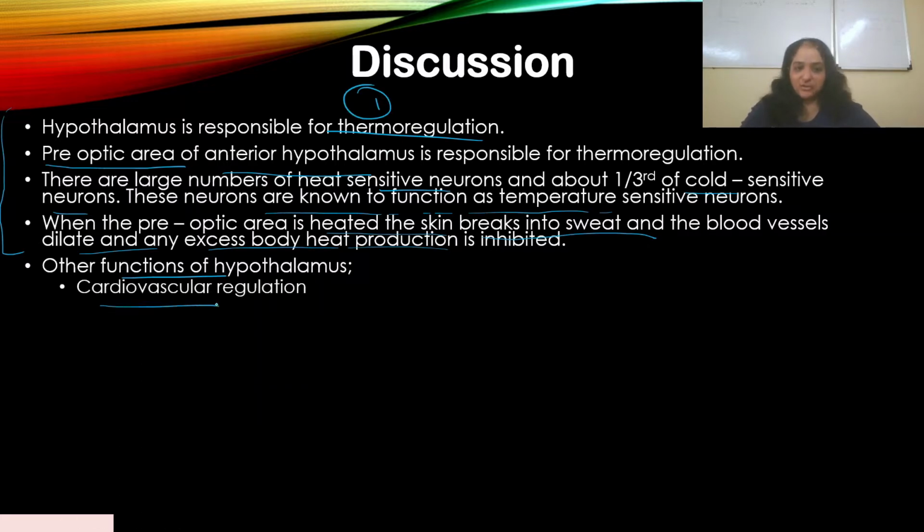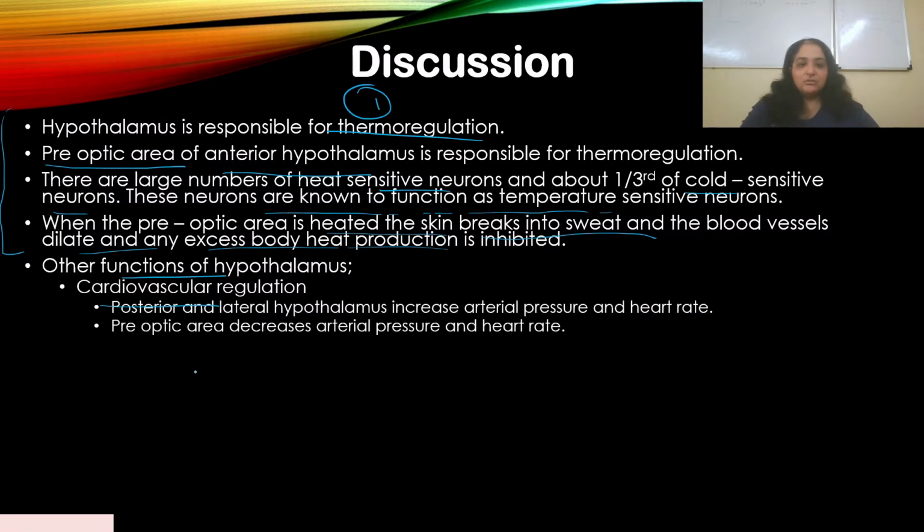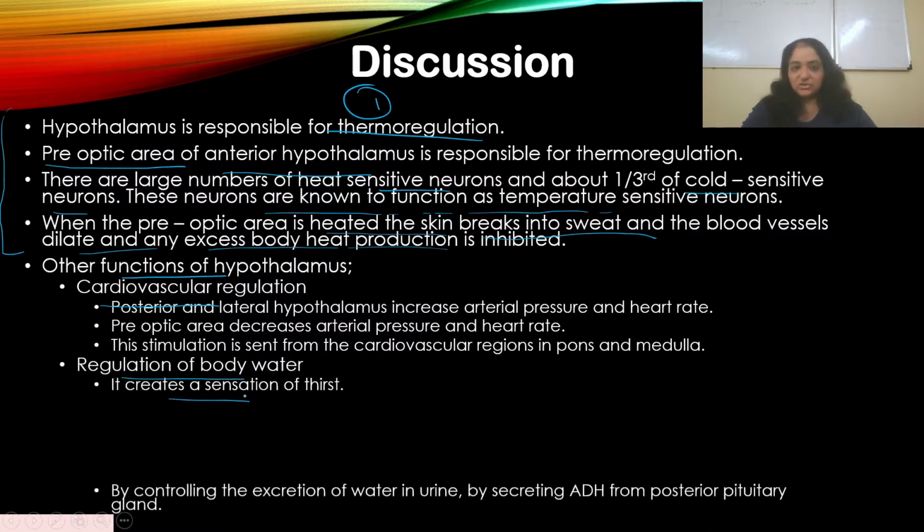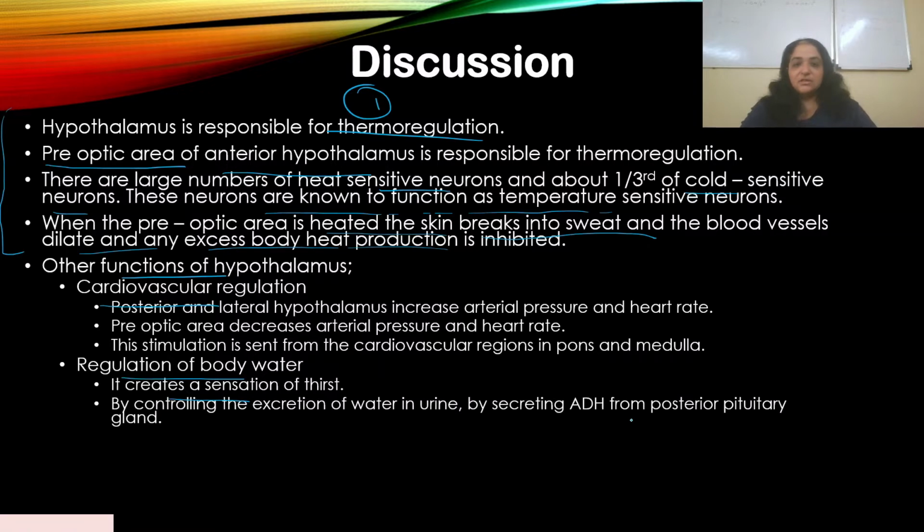There's also cardiovascular regulation, where it controls the arterial pressure and heart rate. There's regulation of body water, which creates a sensation of thirst as well as secretes ADH based on the situation.